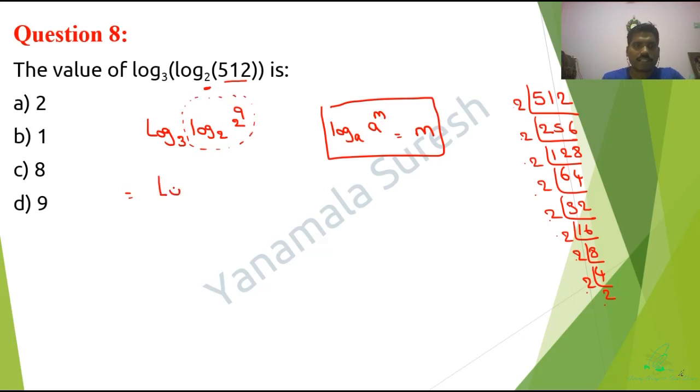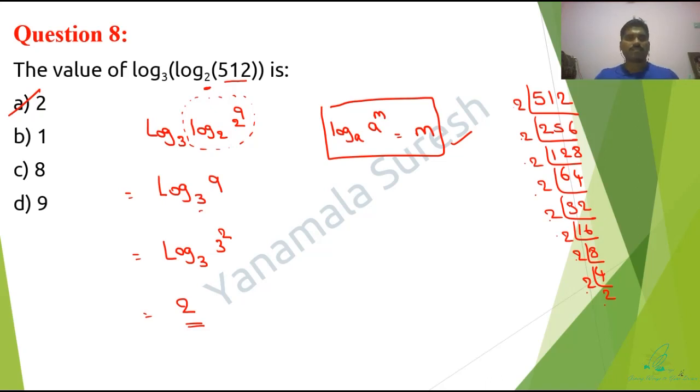I mean to say log 9 base 3. Again 9 in terms of 3 powers, so log 3 square base 3. Use the same strategy: log a power m base a is given by m, that is 2. So 2 is the correct answer. Simple thing. You must and should know the logarithmic expressions as well as the formulas.